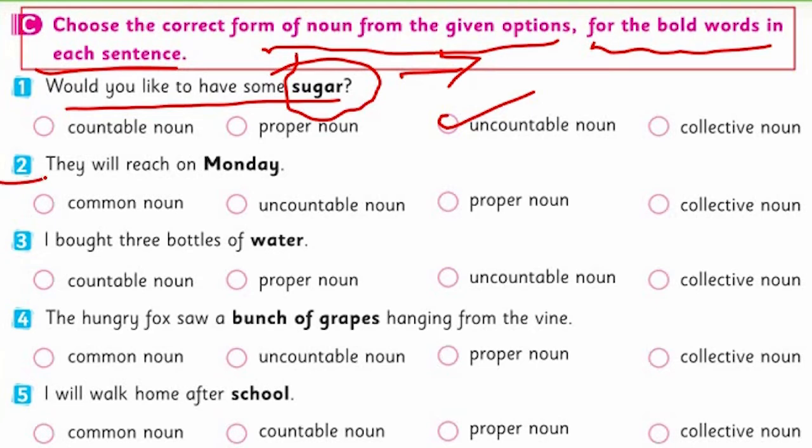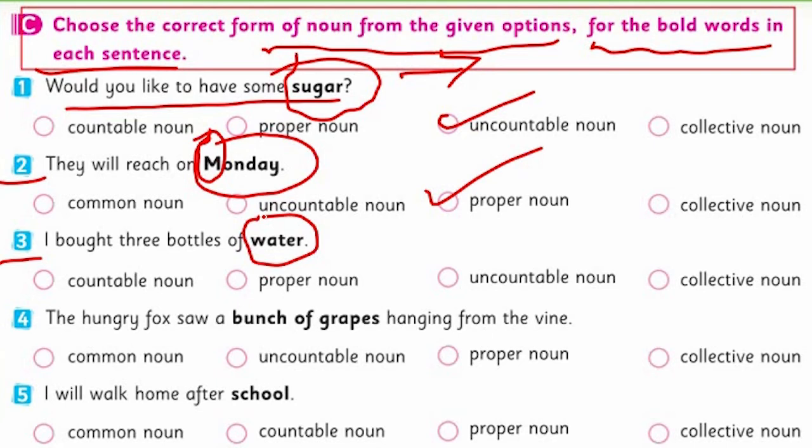They will reach on Monday. Here you can see the M is capitalized and it's the day of the week. So it's a specific. So it's a proper noun here. Look at the third one. I bought 3 bottles of water. Here we discuss this in examples. Water is a form, a liquid form, which cannot be counted. It's an uncountable noun. Very good. Look at the fourth one.